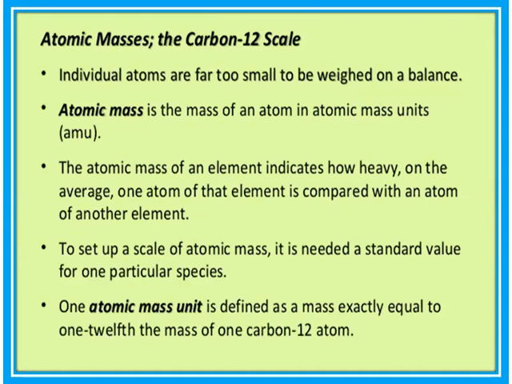The atomic mass of an element indicates how heavy, on the average, one atom of that element is compared with an atom of another element. To set up a scale of atomic mass, a standard value for a particular species is needed. That standard is the carbon 12 atom. One atomic mass unit is therefore defined as a mass exactly equal to 1/12 the mass of one carbon 12 atom.